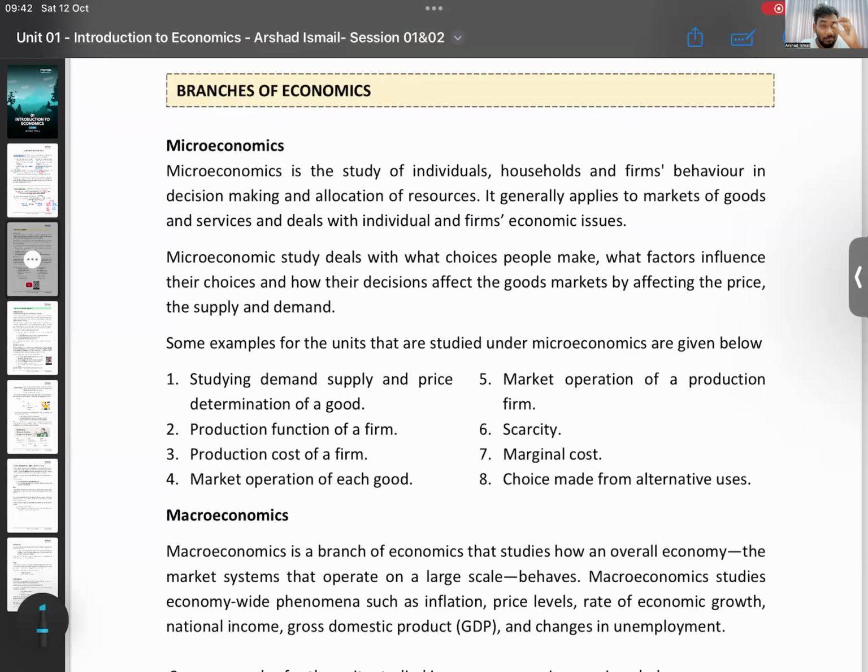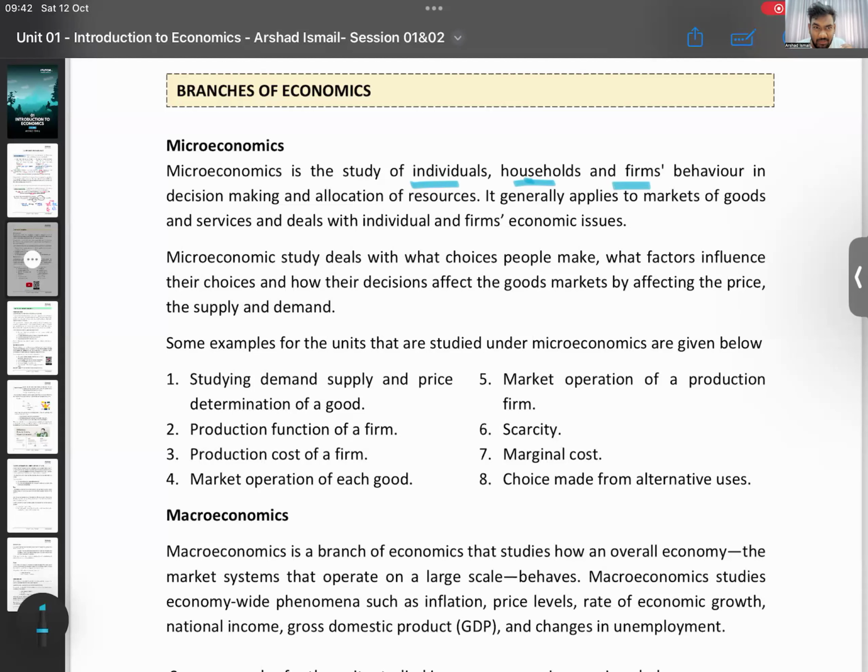Microeconomics is the branch of economics that studies a small part of an economy. Now take the entire Sri Lankan economy. Microeconomics is where you study a small part of the economy. Study what? You study an individual, how one person is behaving. You study one household, one house. You study one firm.